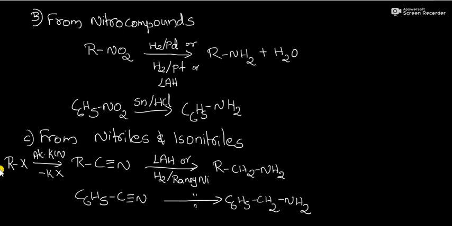It will be converted into our alkyl cyanides by the elimination of KX, followed by the reduction, it will be converted into amine. For example, this is C6H5CN, that is our phenyl cyanide, or it is called benzonitrile, which on reduction will be converted into C6H5CH2NH2, that is our benzyl amine.